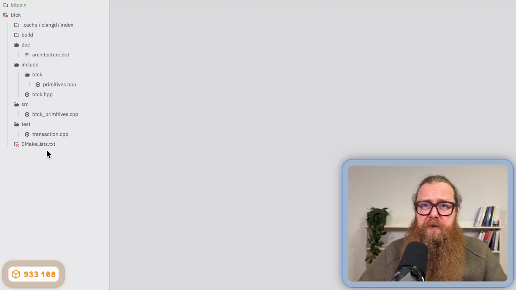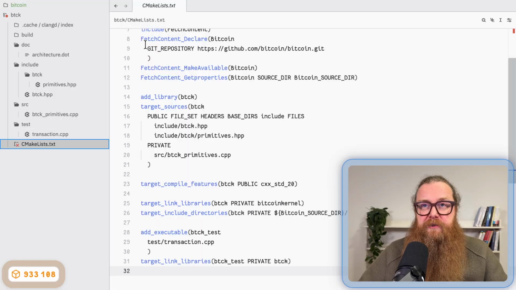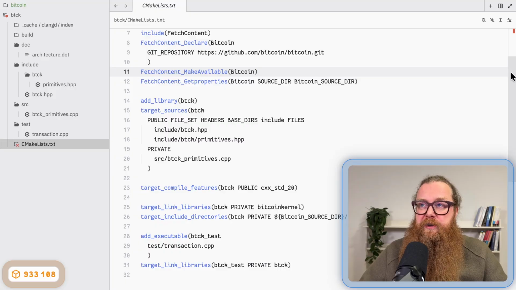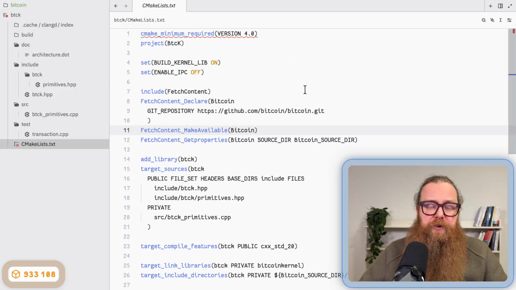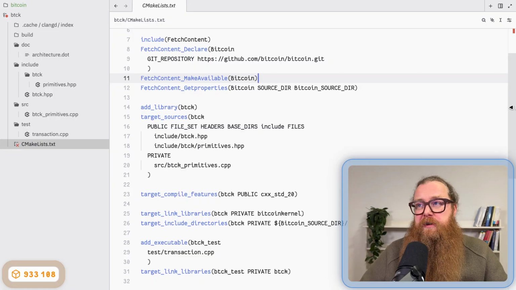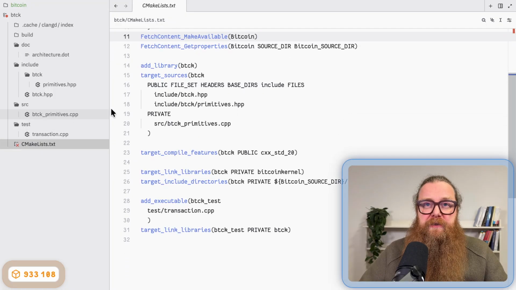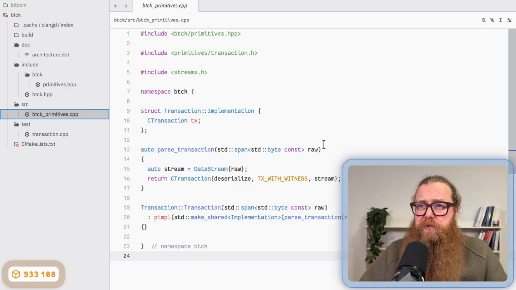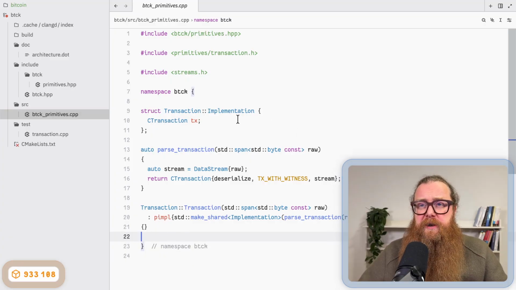So we have our header files, we have a source file, we have a test, we have set up a CMake project with a dependency, right? It's cloning the Bitcoin source code from GitHub. It's building the dependency. It's implementing a single function. I think that's a very good start. And we can then in separate videos implement all the other stuff.